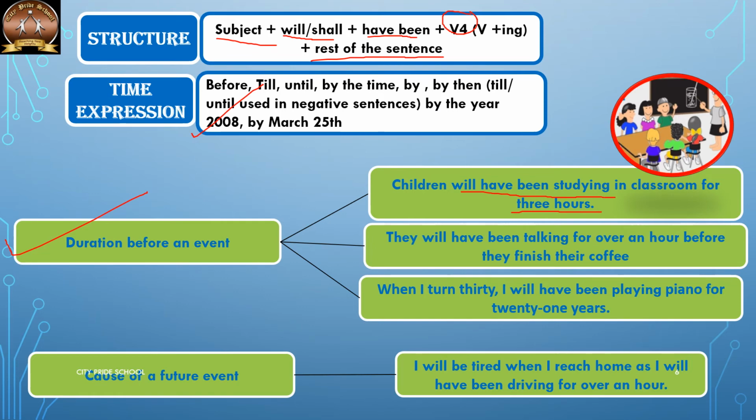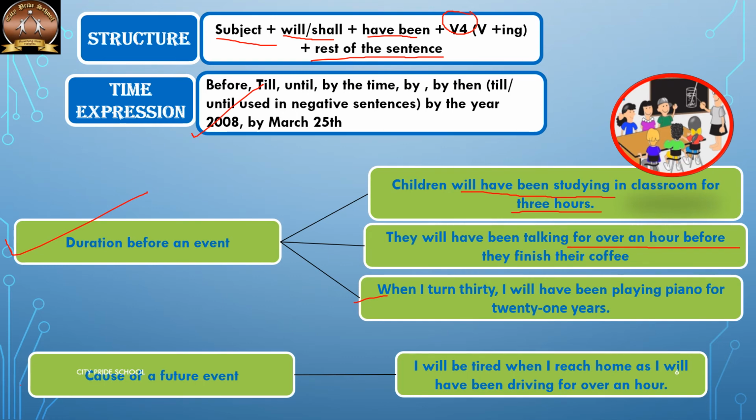The second example is, they will have been talking for over an hour before they finish their coffee. So one hour's conversation is over, but even after the coffee finishes, their conversation will go on. The third example is, when I turn 30, I will have been playing piano for 21 years. Now, if you calculate, this person actually started learning how to play the piano at the age of 9. It's 21 years the person is playing piano and intends to continue even further.